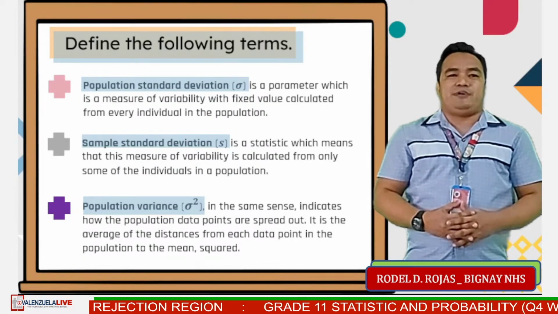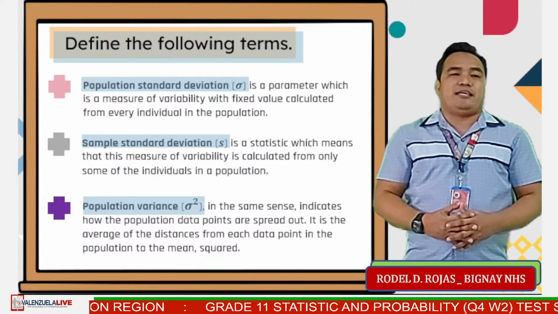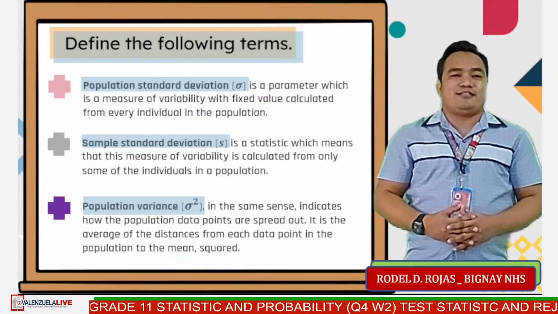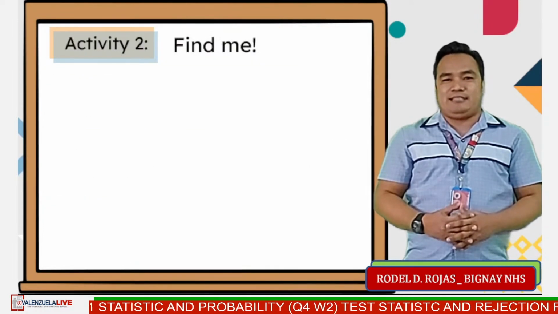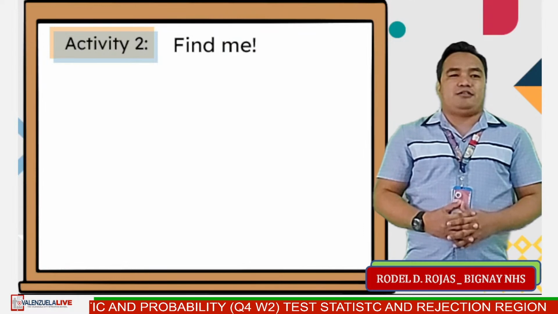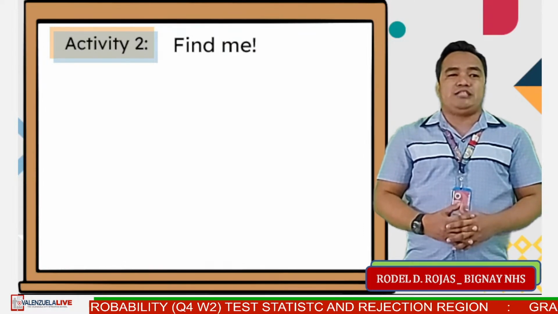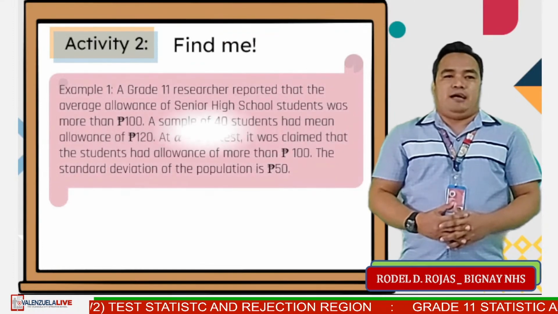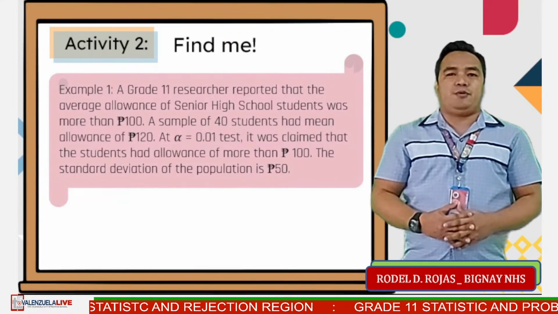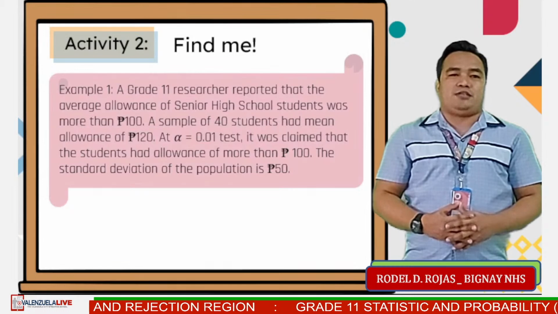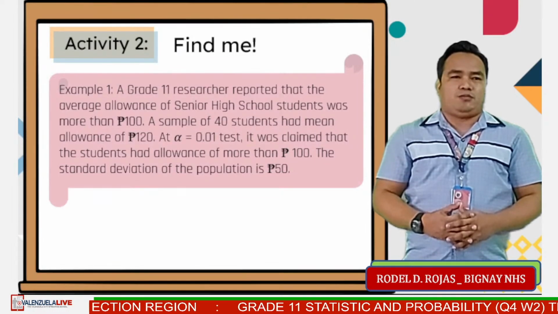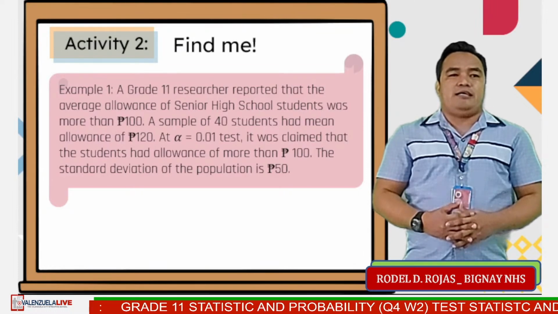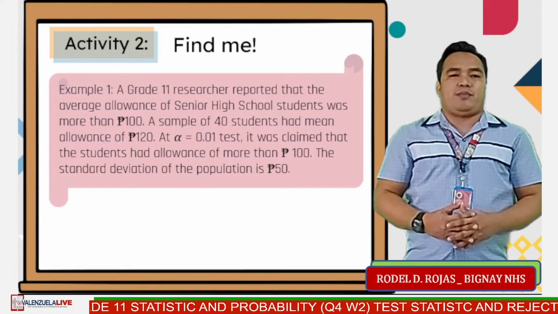Since we already defined important things in identifying the test statistics in hypothesis testing, let us now answer activity number 2, entitled Find Mean, by determining the needed data for each given problem. Example number 1. A grade 11 researcher reported that the average allowance of senior high school students was more than 100 pesos. A sample of 40 students had a mean allowance of 120 pesos.